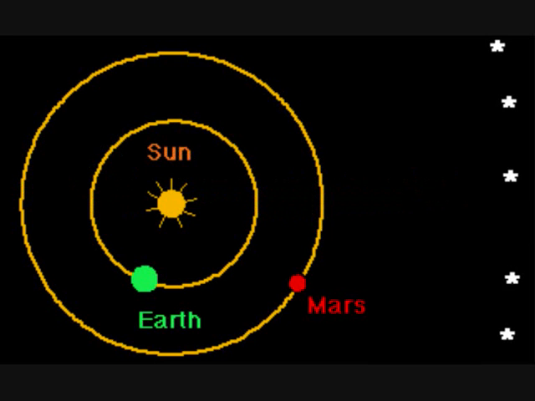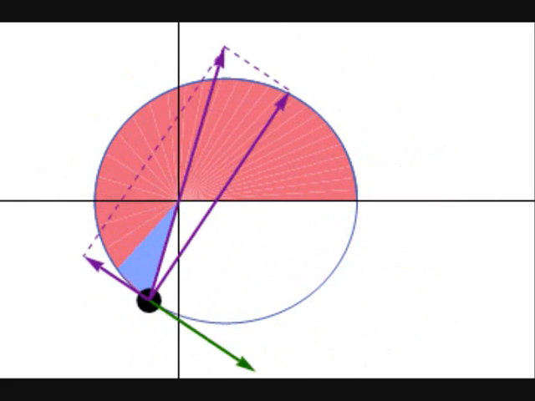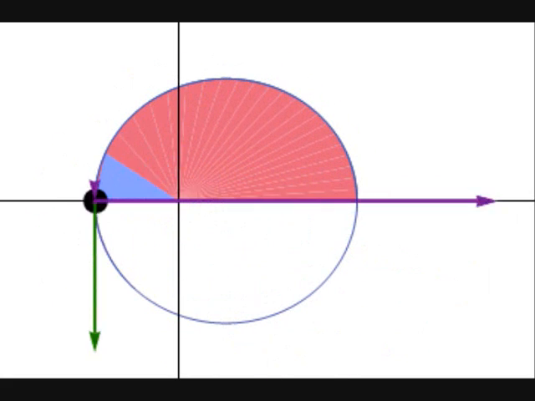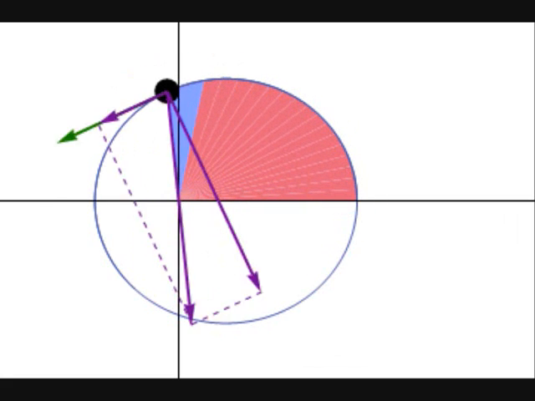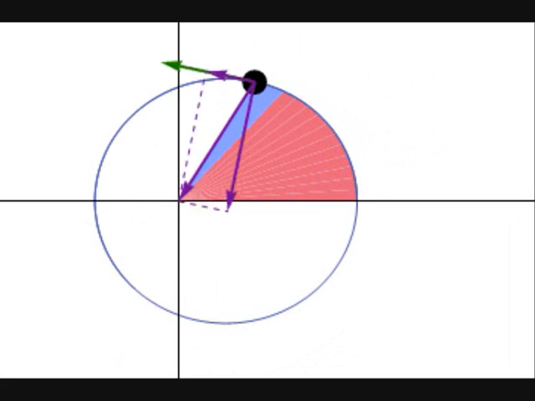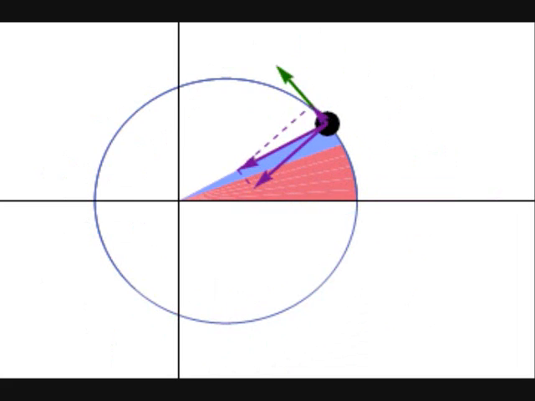In the early 17th century, Kepler proposed his laws of planetary motion, which were: the orbit of every planet is an ellipse, with the Sun at one of the two foci. A line joining a planet and the Sun sweeps out equal areas during equal intervals of time, and the square of the orbital period of a planet is directly proportional to the cube of the semi-major axis of its orbit.